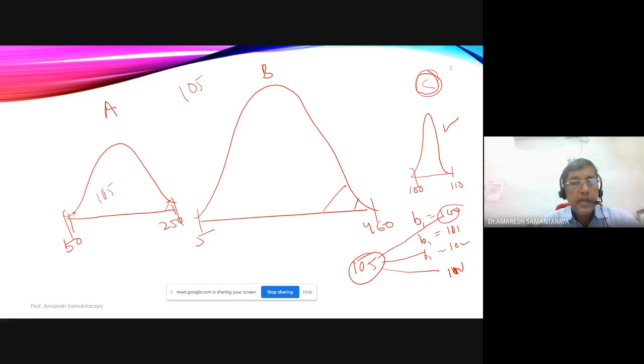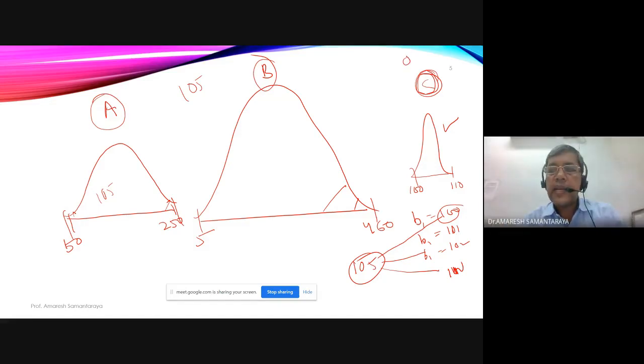So your estimate, your conclusion about the population parameter will be more precise, closer to correctness, more appropriate if you are having a distribution like C. A is better than B, but it is definitely worse than C, and B is the worst case here. Okay, so if you are applying OLS, then your variance will be minimum. It will be like the minimum range.